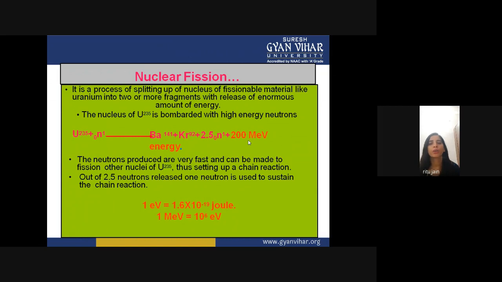Out of 2.5 neutrons released, one neutron is used to sustain the chain reaction. 1 electron volt is equal to 1.6 into 10 to the power minus 19 joule, and 1 mega electron volt is equal to 10 to the power 6 electron volt.